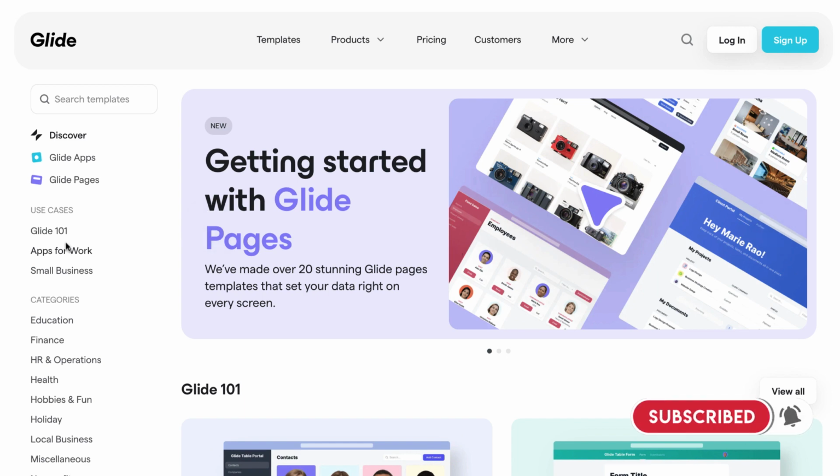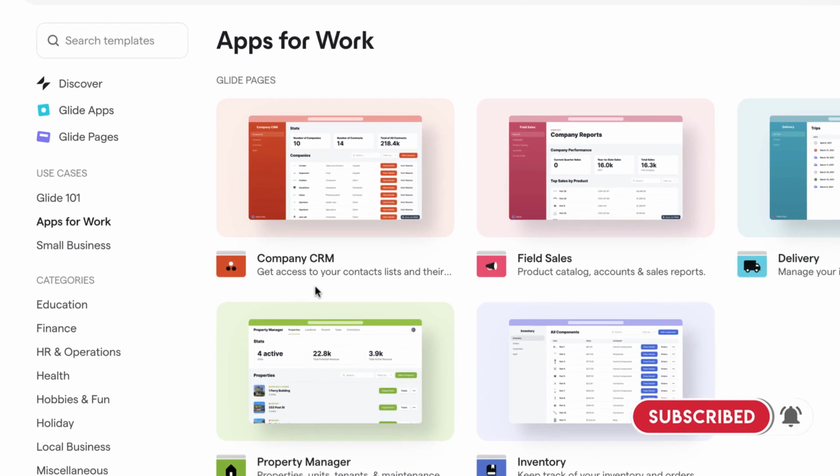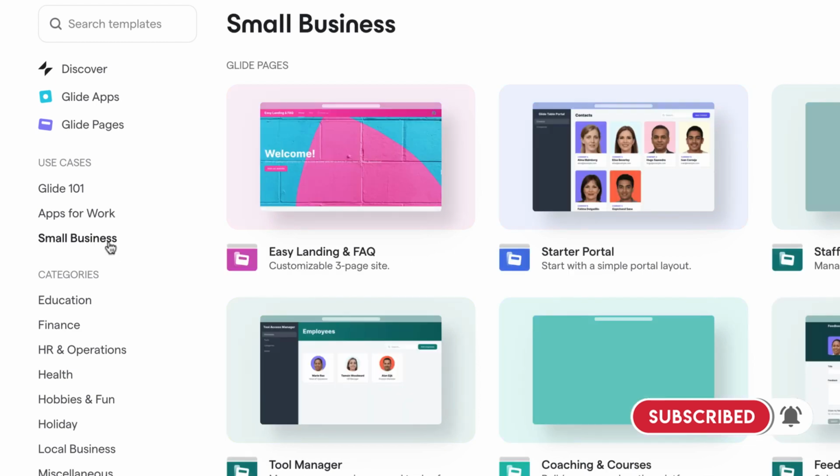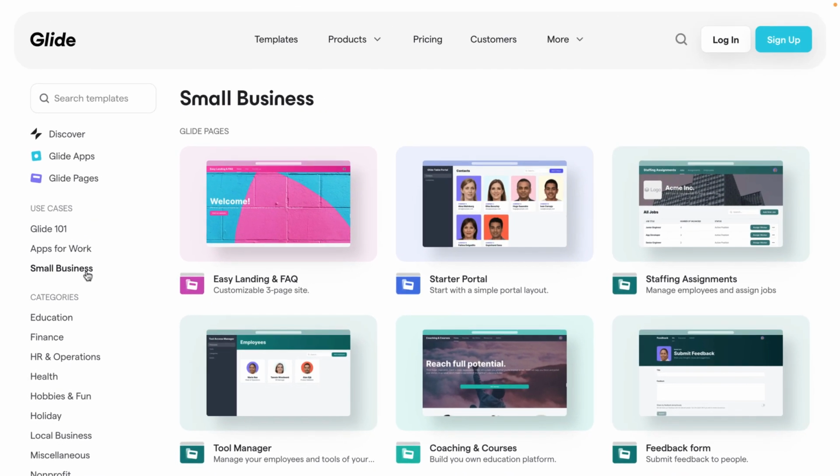For more examples of different types of apps, take a look at apps for work, small businesses, to get an idea of what people are building, and it gives you really good aha moments of what you can be building for your audience as well.